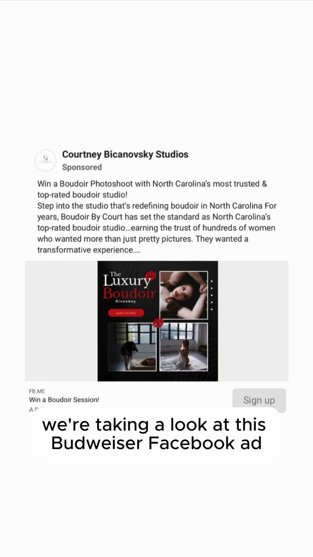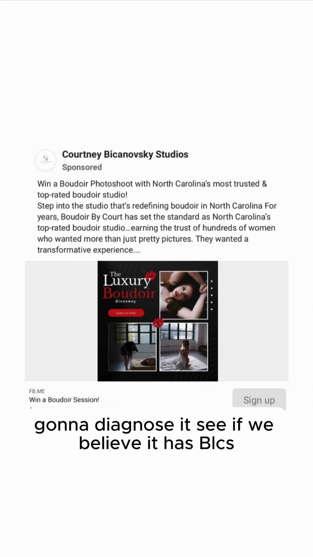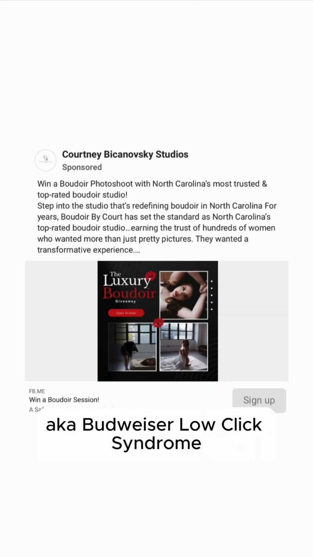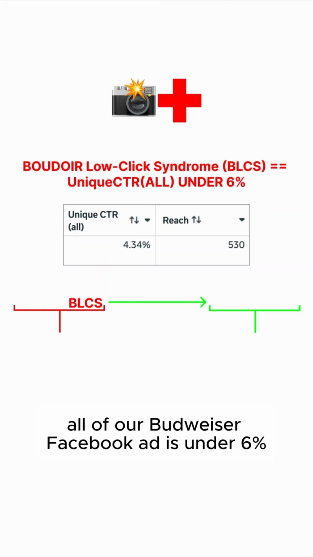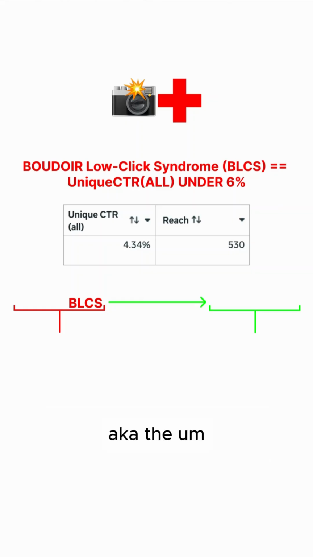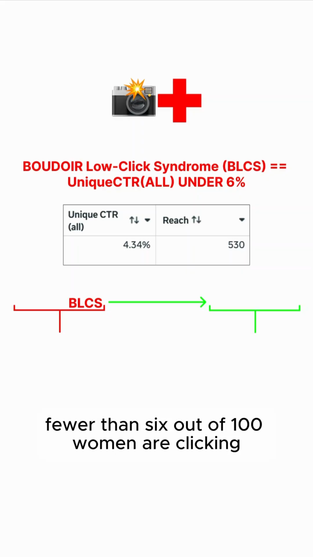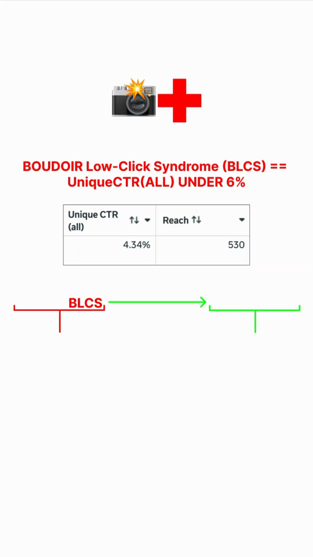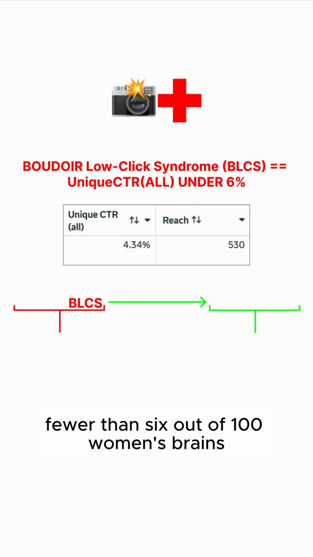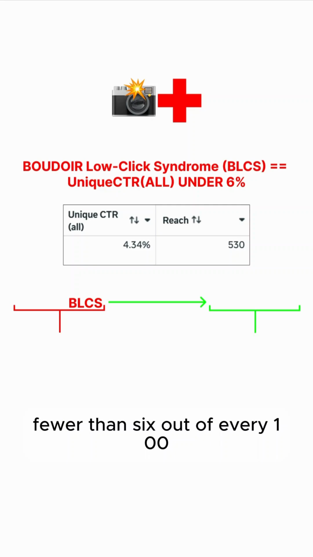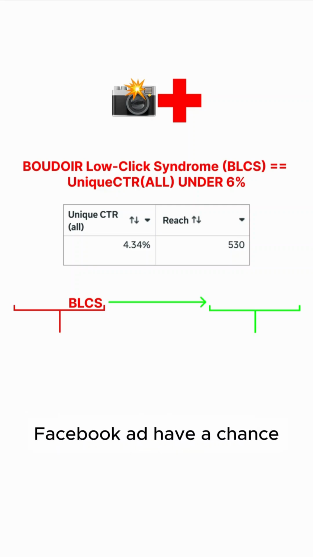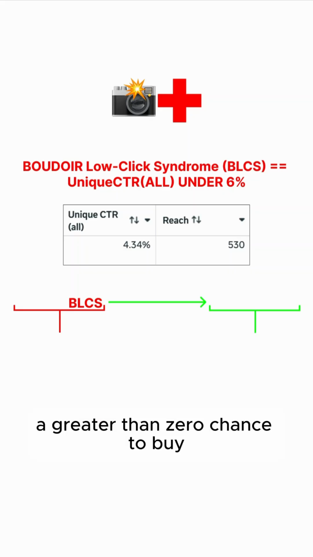All right, y'all, we're taking a look at this Boudoir Facebook ad. Going to diagnose it, see if we believe it has BLCS, aka Boudoir low click syndrome. So BLCS is when the unique CTR of our Boudoir Facebook ad is under 6%, aka fewer than 6 out of 100 women are clicking anywhere on our ad. That means our ad is entering fewer than 6 out of 100 women's brains, and that means fewer than 6 out of every 100 women that see our Boudoir Facebook ad have a chance, greater than zero chance, to buy.